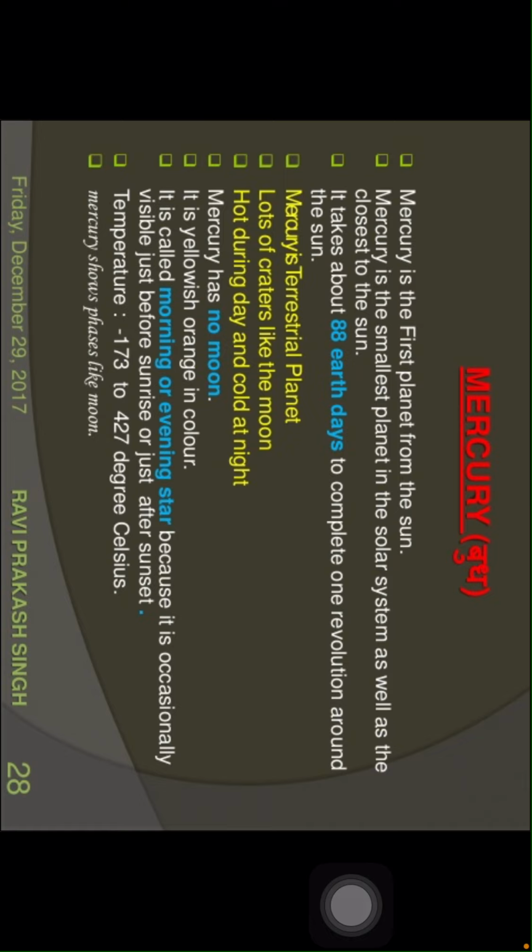Let us discuss each and every planet individually, children. First of all, Mercury. Mercury is the first planet from the Sun. Mercury is the smallest planet in the solar system as well as the closest to the Sun. It takes about 88 Earth days to complete one revolution around the Sun. Mercury is a terrestrial planet. It has craters like the Moon, hot during the day and cold at night. Mercury has no moon. It is yellowish orange in color. It is called a morning or evening star because it is occasionally visible just before sunrise and just after sunset. Temperature: minus 170 to 427 degrees Celsius.